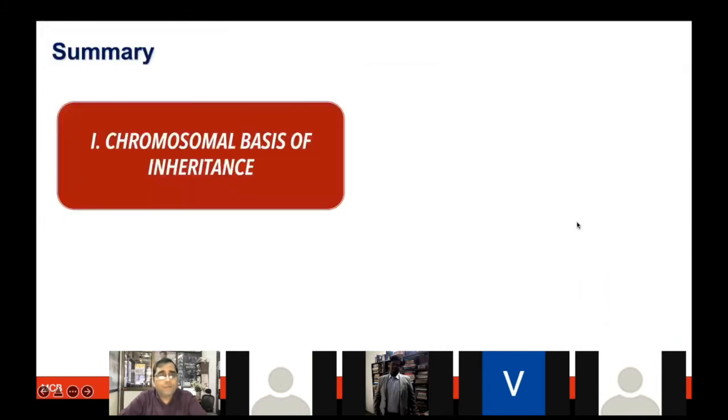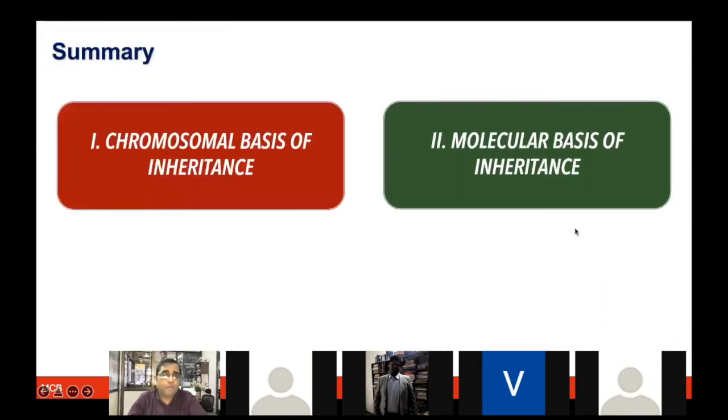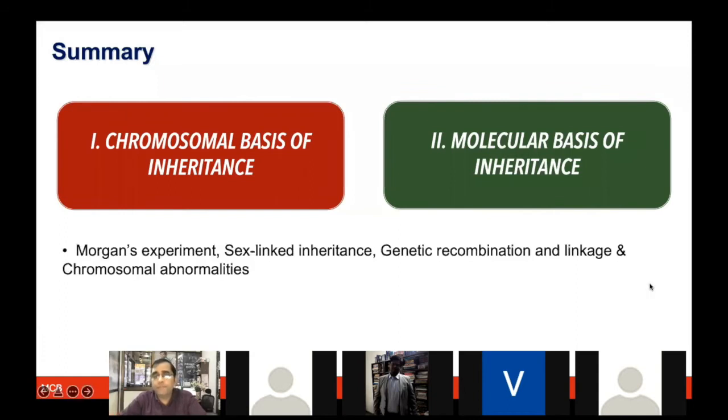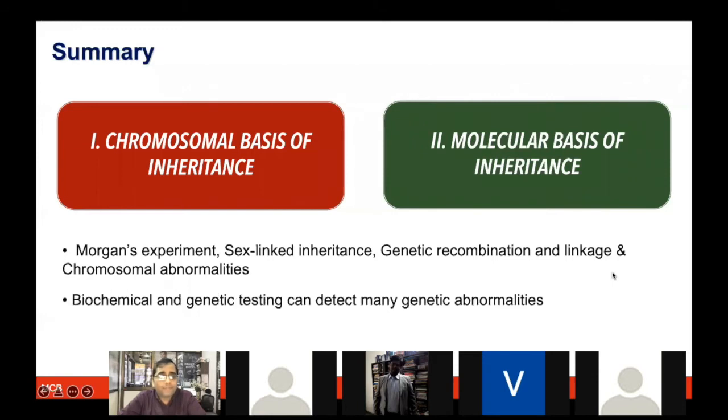Just to summarize, I think we have captured most of the important experiments done for the chromosomal basis of inheritance and molecular basis of inheritance. Very interesting and elegant experiments were done here, from Morgan showing Mendel's experiments but also providing further information at the chromosomal level. We also discussed some of the chromosomal abnormalities.